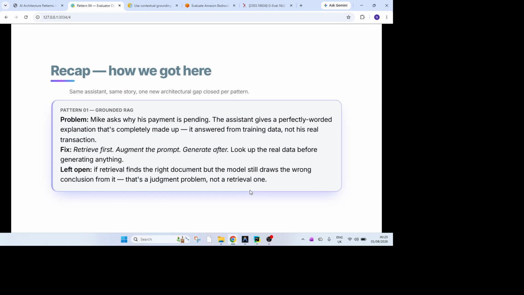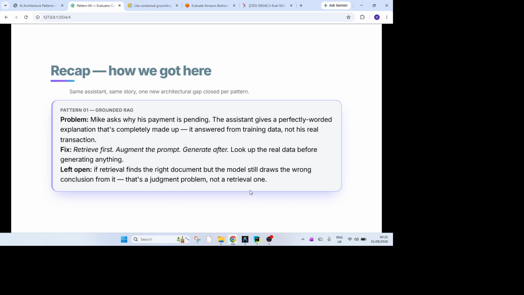Now, just a quick recap. In pattern 01, we started with the problem statement of our customer Mike, who has asked a simple question: what is the status of my payment? AI gave a completely fluent answer, which was fabricated because the model used its training data instead of the real transaction.